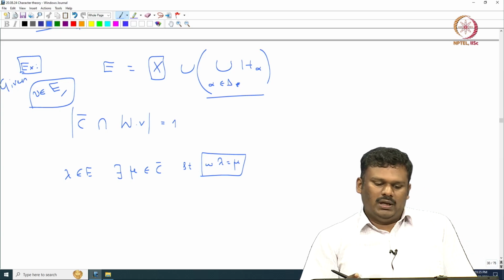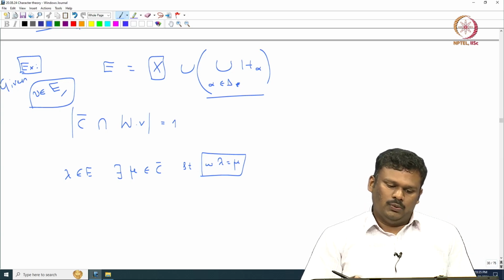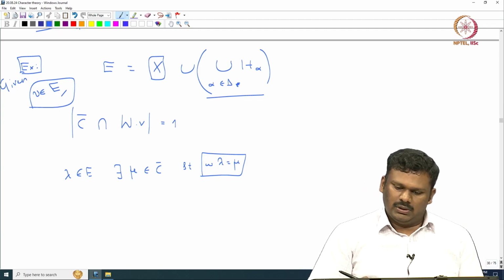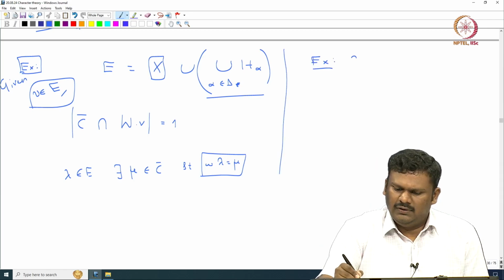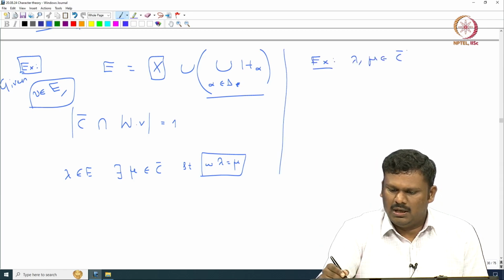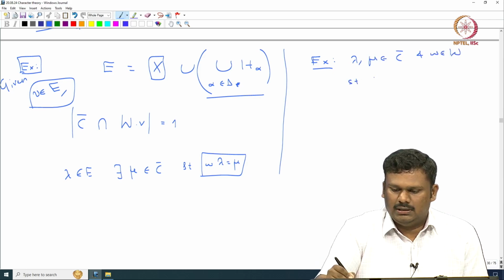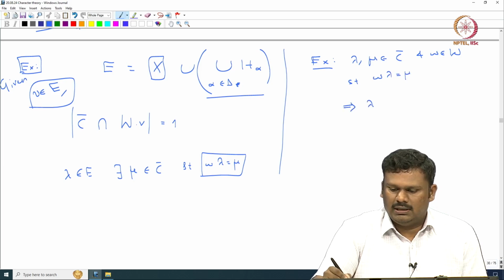And if you have two elements from C bar that are conjugate under the W action, then, maybe like an inbuilt exercise: if lambda, mu are in C bar and W in W is such that W lambda equals mu, then this forces lambda equal to mu.